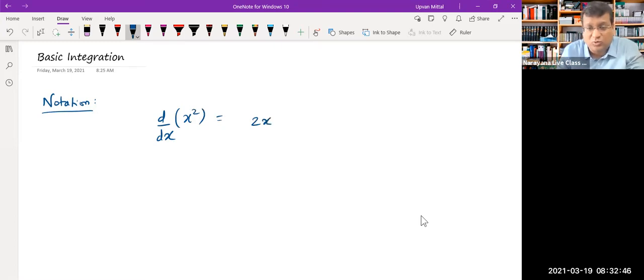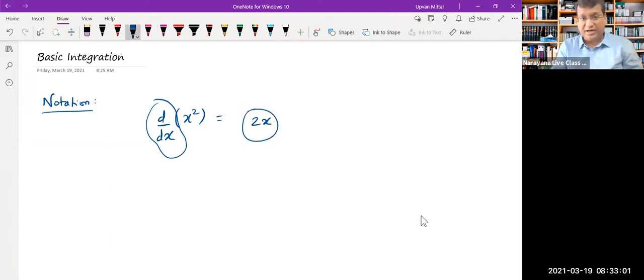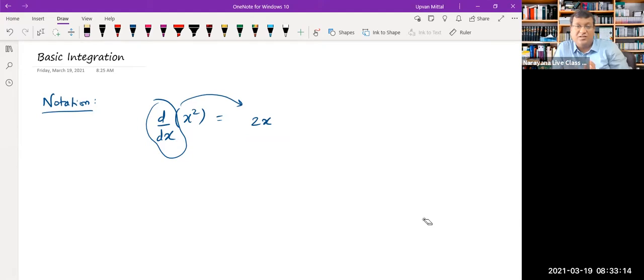If you remember, I had said that differentiation is kind of a magician. D by dx is the magician who performs his magic on x square, and he transforms x square into 2x. And once the magic has been performed, there is no magician here. After differentiating, you won't still write the answer as d by dx of x square. The magician has performed, the magician is gone, and the answer simply is 2x.